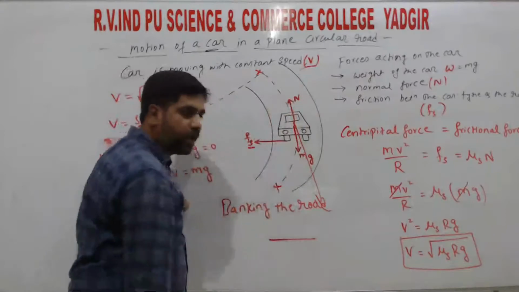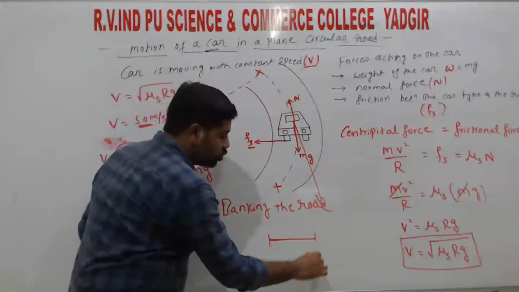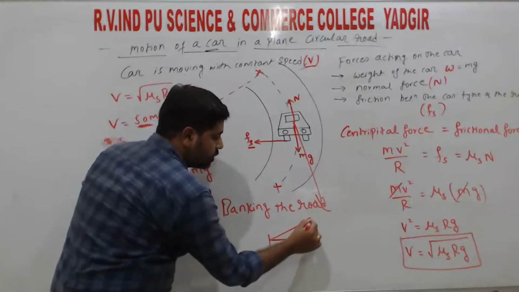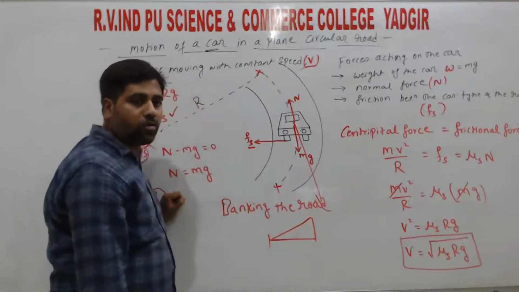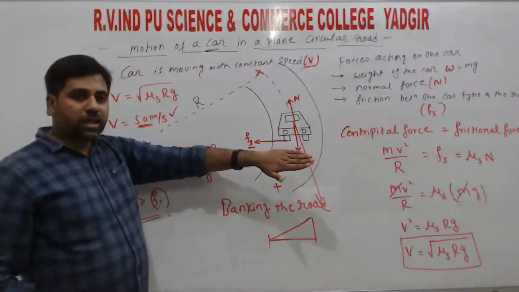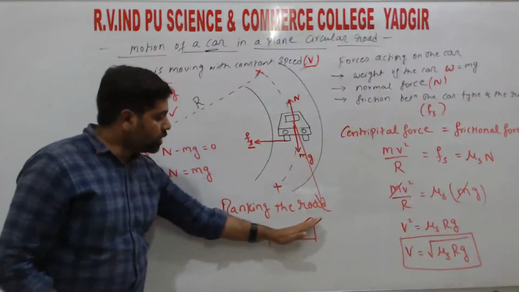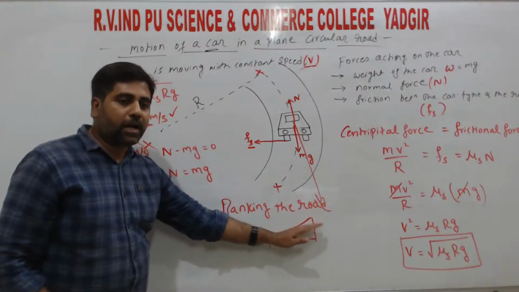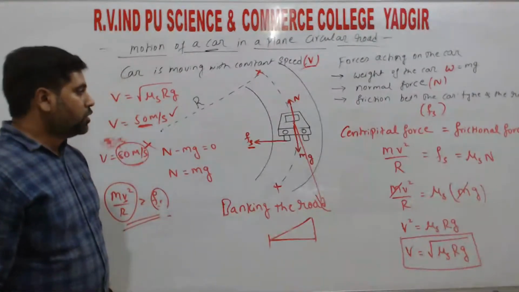So this is the plain road. It has two edges. One edge we made to a certain height. If we observe car racing tracks, the roads are slanted like this, right? That means the road is banked. So what do we call this? We call it a banked road, right? So that